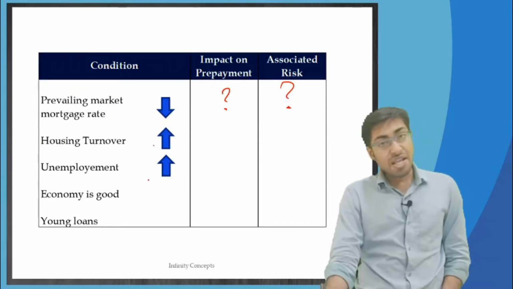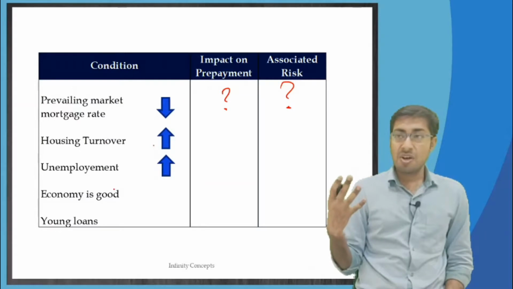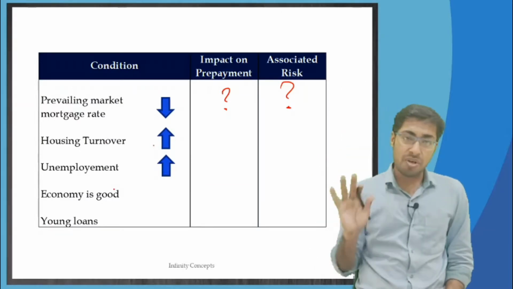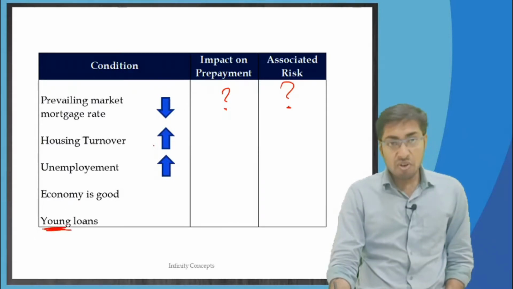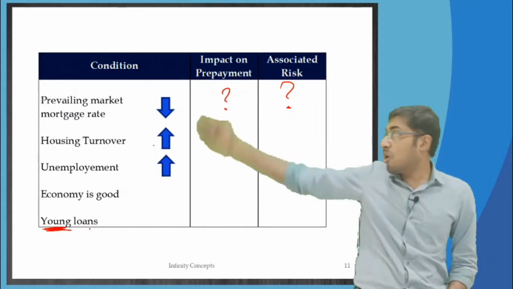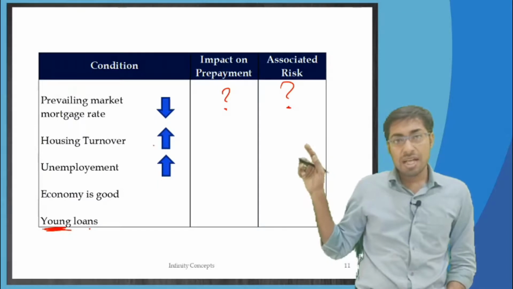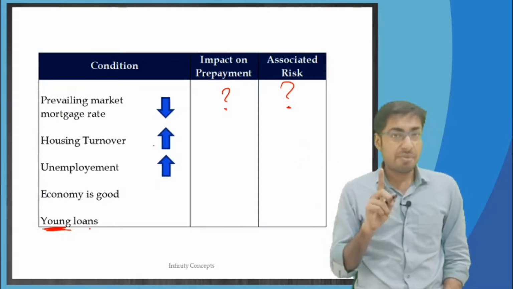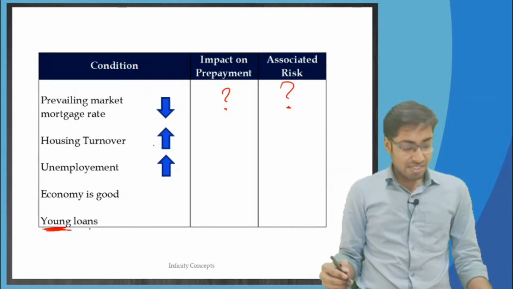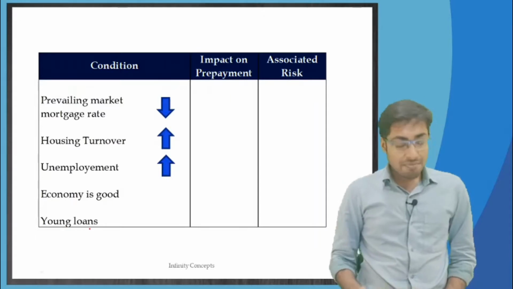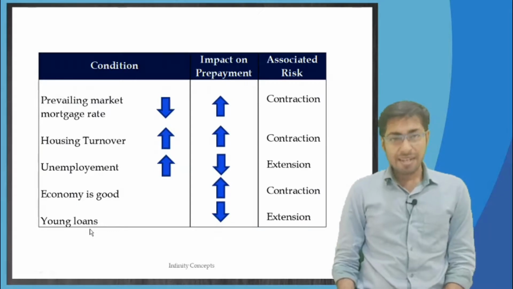If the economy is doing very good, people are having lots of good employment, then what will it be? And if the loans are very young, the portfolio of loans that the SPV is having, the home loan borrowers, if they are young loans, then what impact will it have? I will explain what it is, but first if you know, then write down the answer. Prevailing market interest rates, what are they? The answer is this.